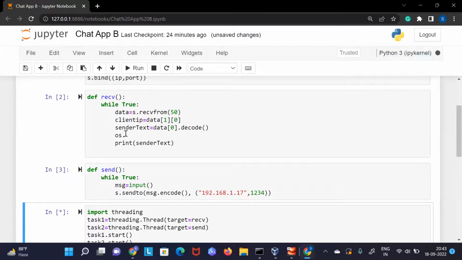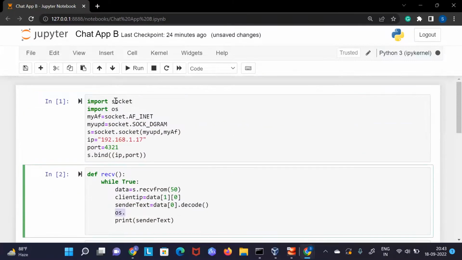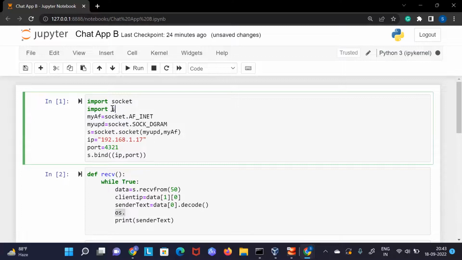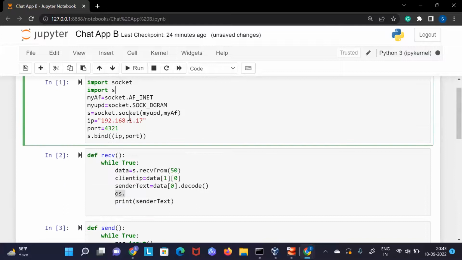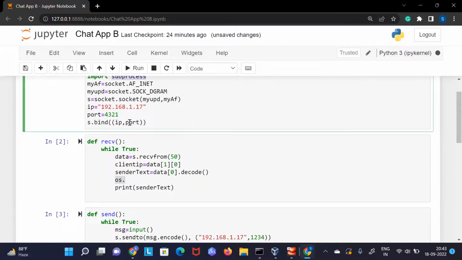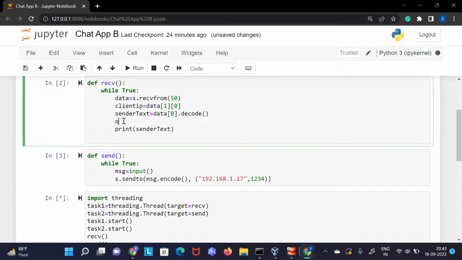I forget the command. What was the OS module? Let me use subprocess. This is also one library which we can use to run any command on your local system using Python. It is something like subprocess dot getoutput, and here you can paste the command. So that command will be here. Let's say instead of using this, now I will be using a command. So now it would be something like this.